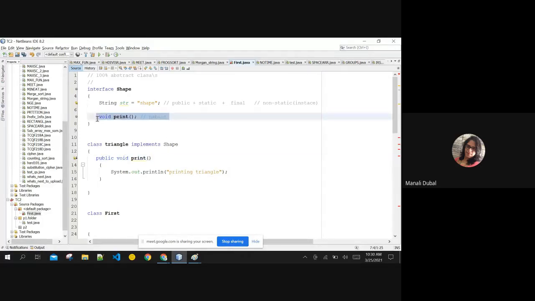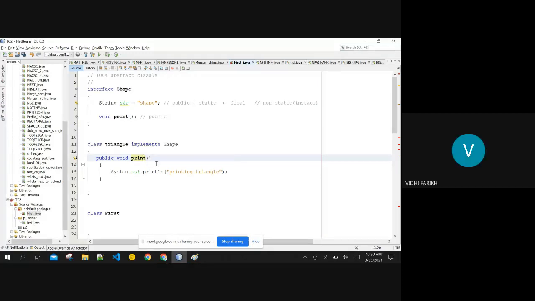Are you getting it? It is by default public. You need not mention the public keyword explicitly here. Same way, all these qualifiers here also are by default mentioned. It is understandable. You need not mention them here. But whenever you are overriding, you need to give the complete exact signature. I am giving the signature over here, which is the same as this one now. So it is allowing. Are you getting this much?